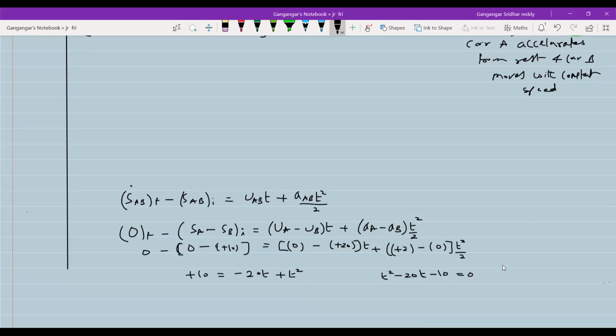20.5 seconds. Two times will come, no? One is negative, sir. Okay, give that negative value also. Sir, 10 plus or minus root 110. So I should go for the positive time only. Negative time is not defined, no?